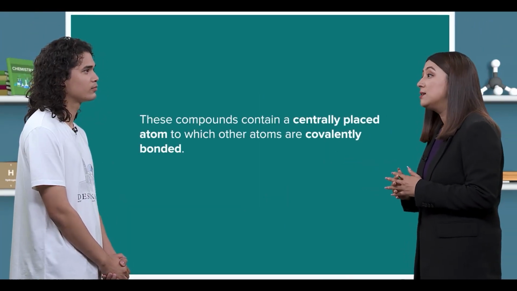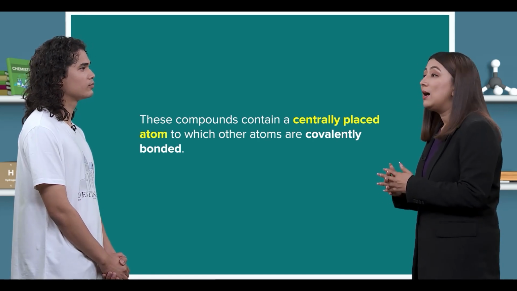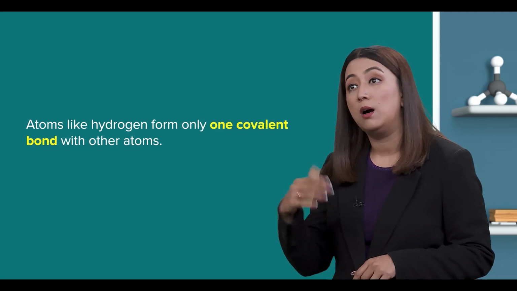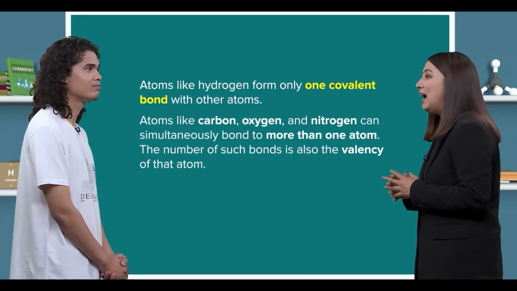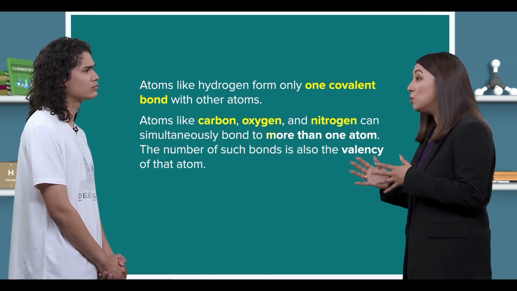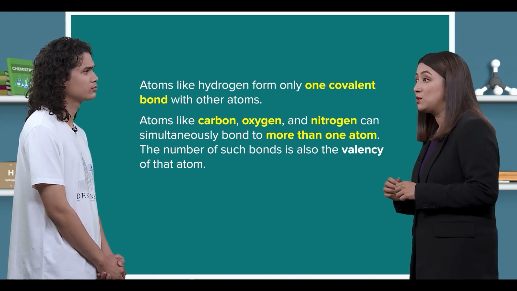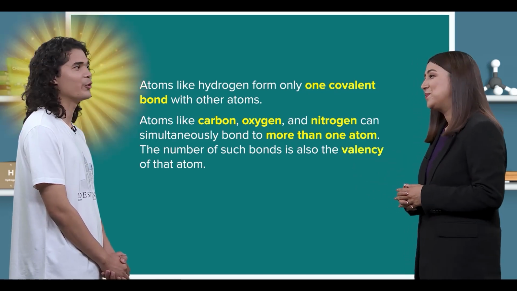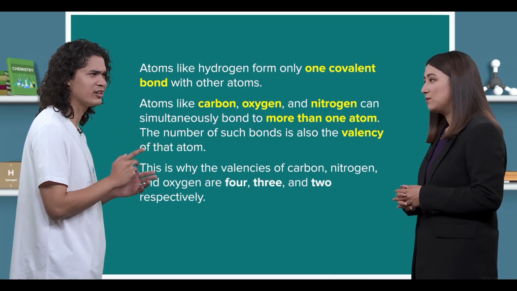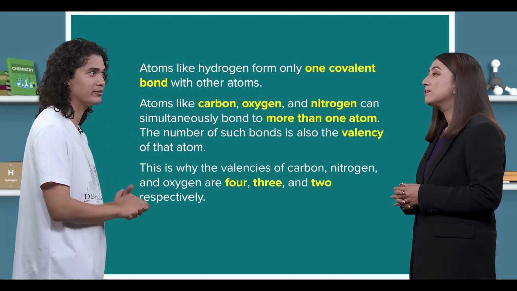These compounds contain a centrally placed atom to which other atoms are covalently bonded. We will discuss these molecules some more in our upcoming lessons, but one thing you must note from these diagrams is that atoms like hydrogen form only one covalent bond with other atoms. Got it. However, atoms like carbon, oxygen, and nitrogen can simultaneously bond to more than one atom. The number of such bonds is also the valency of that atom. Oh, so this is why the valences of carbon, nitrogen, and oxygen are 4, 3, and 2 respectively, right?